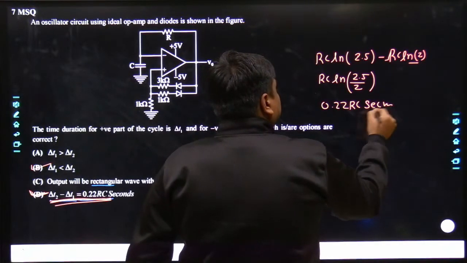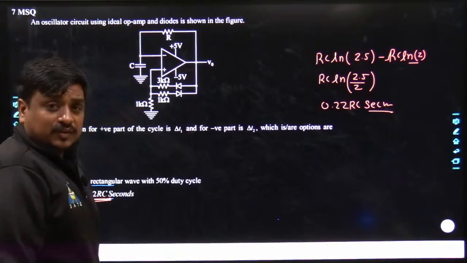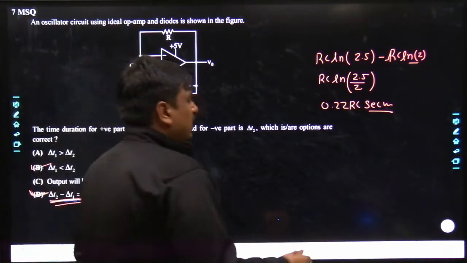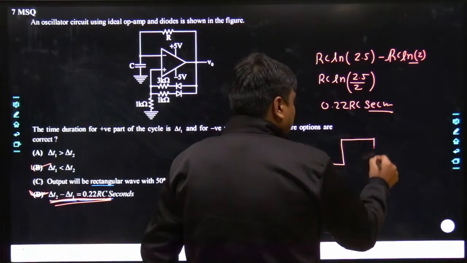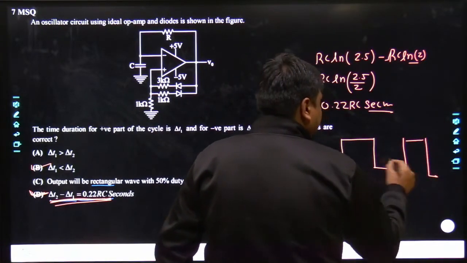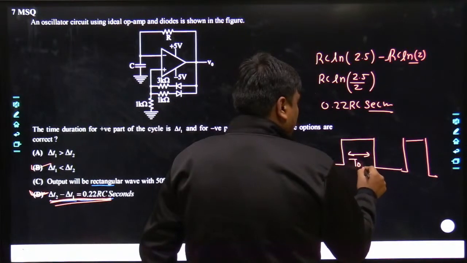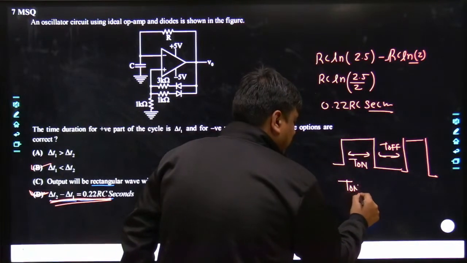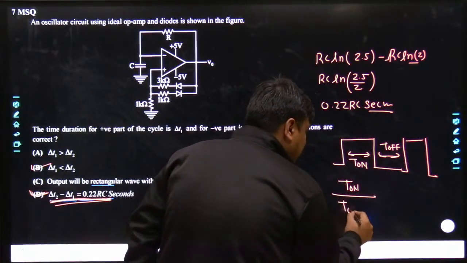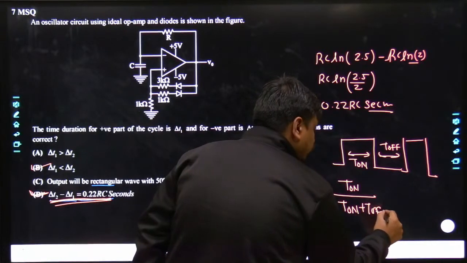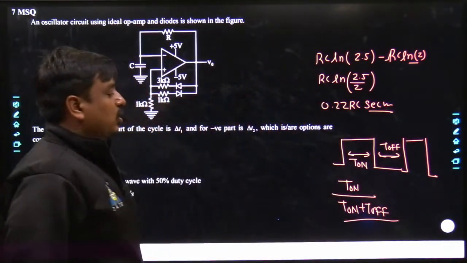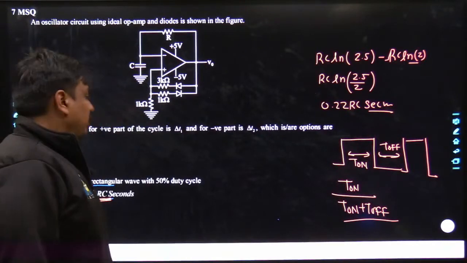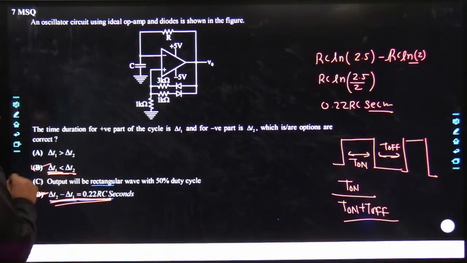And now one thing is quite sure. If the on time and off time are not the same, the duty cycle cannot be 50%. How is the duty cycle defined? If you have a rectangular output, the duty cycle is defined as on time versus the total time, which is T on divided by T, which equals T on divided by T on plus T off. And you can see very well there is an imbalance between del T1 and del T2. Obviously, this would be ruled out. So the best answer which we are getting is nothing but B and D.